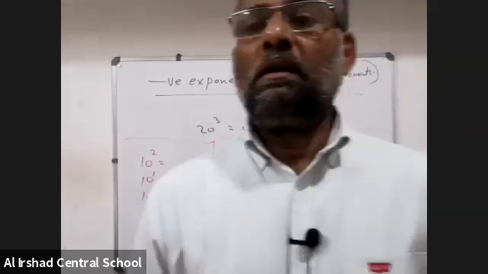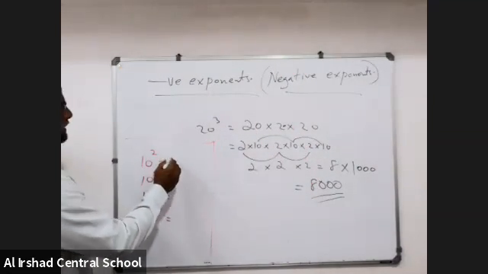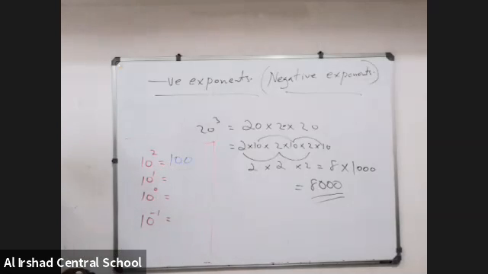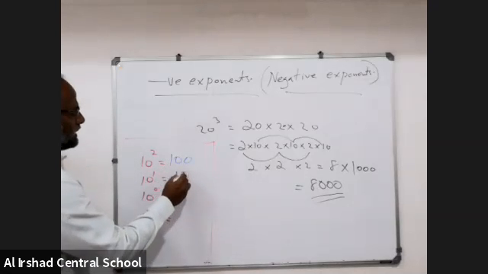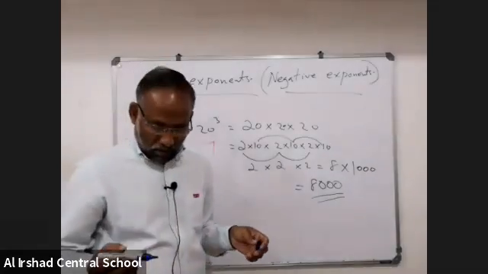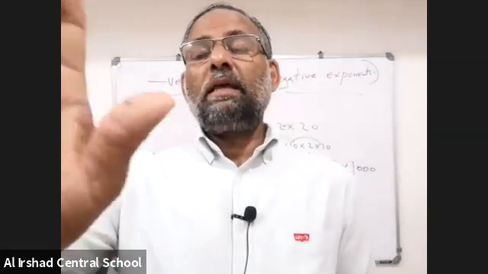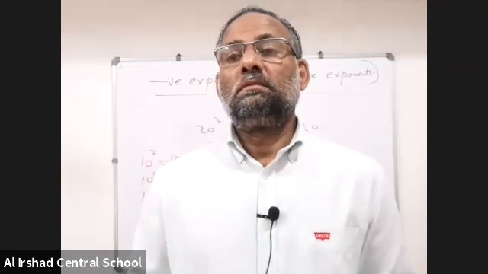Okay, fine. Excellent. I told you, clap for Nazal and Ziyad. Now here, 10 square is very good. That is 100, sir. Then 10 to the power of 1 is 10, sir. Then 10 to the power of 0 means that is 1, ma'am. And 10 inverse 1, what is this? Nazal, Ziyad, 10 inverse 1. What is it? Show me again what you wrote there. 1 by 10.